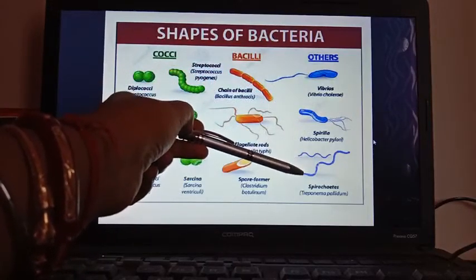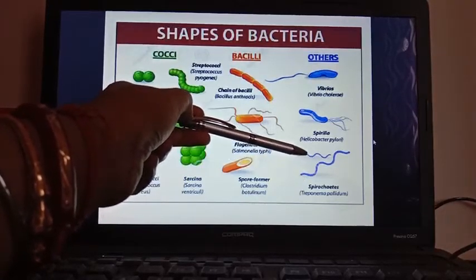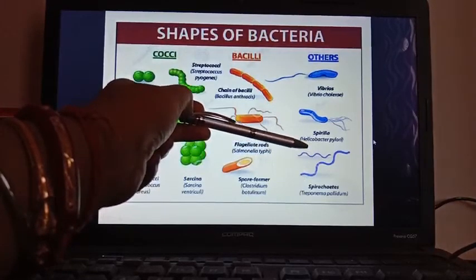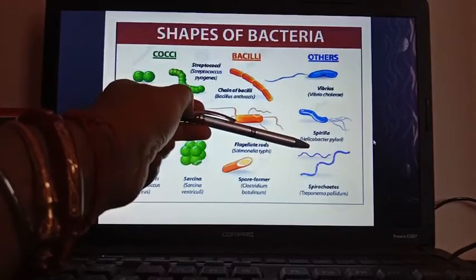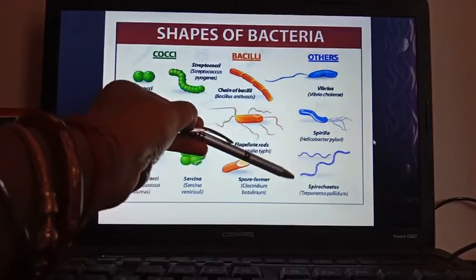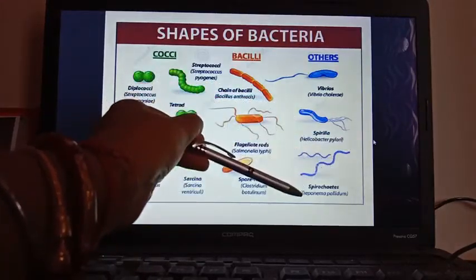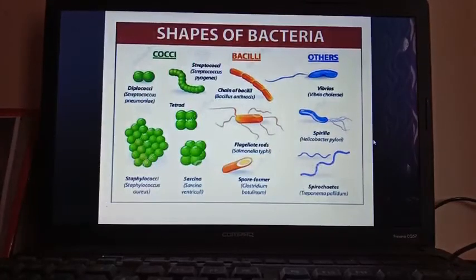Lastly, when there is more spiral form, that is known as Spirochetes. This one is more spiral in structure. Example Treponema pallidum.